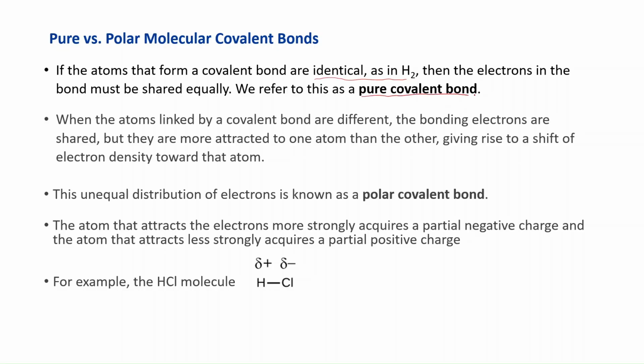But what about when the atoms are different? Most of the time, that means that one of them is going to have a stronger attraction. Okay? So that's going to polarize the electron density, shift electron density. This unequal distribution of electrons, we know as a polar covalent bond. Basically, instead of every electron spending 50% of the time over one atom and 50% over the other one, they're going to divide unequally. Maybe it's 70-30, maybe it's 60-40. It depends on the difference in the strength between the two atoms. But the point is, it's not an equal distribution, so that's a polar covalent bond.